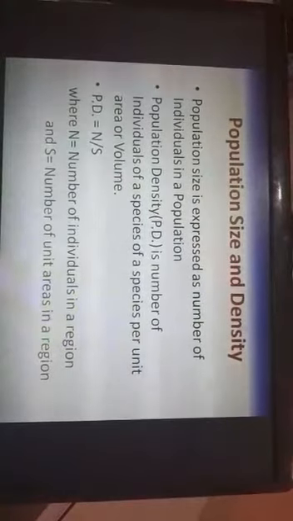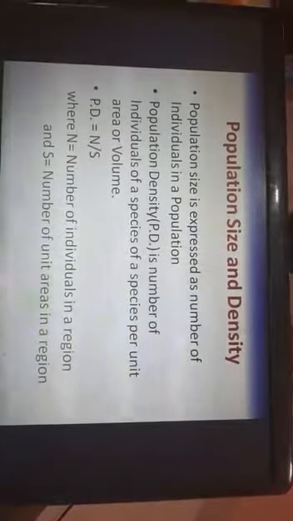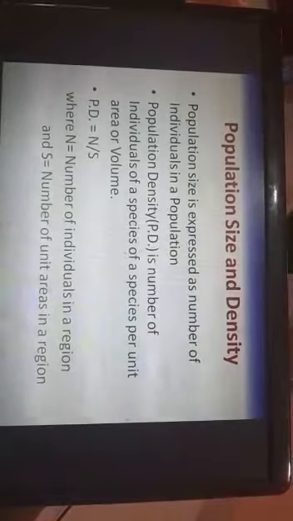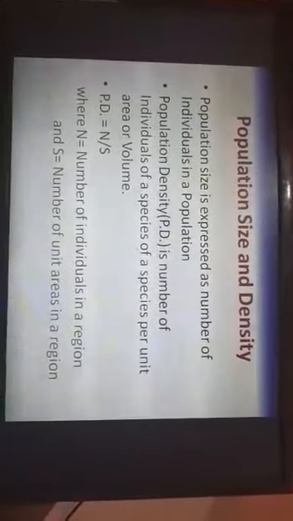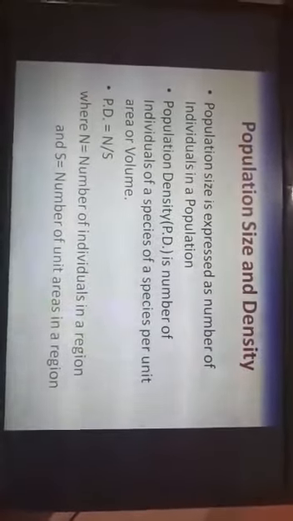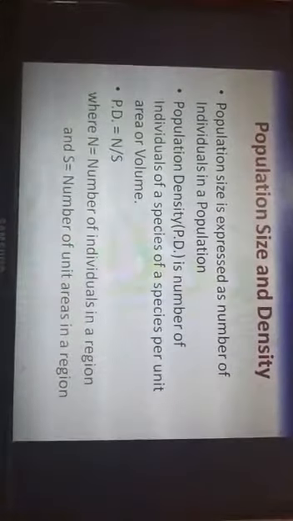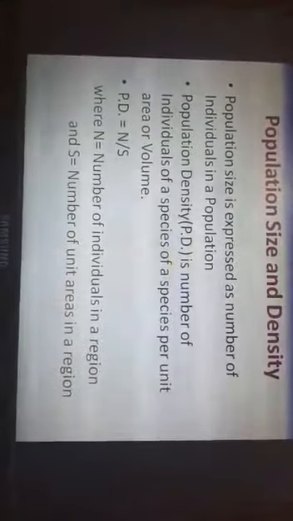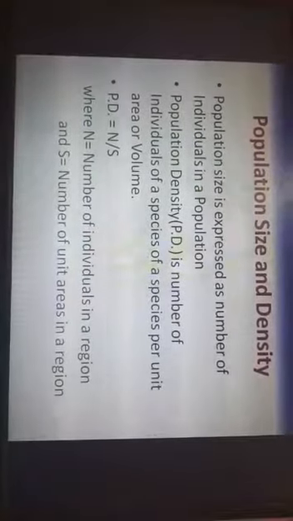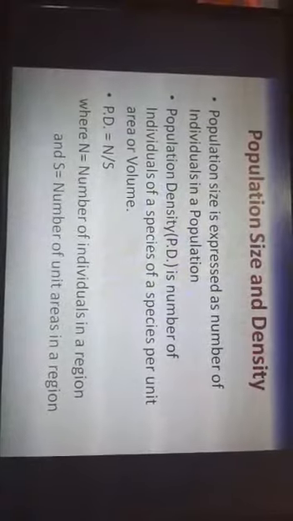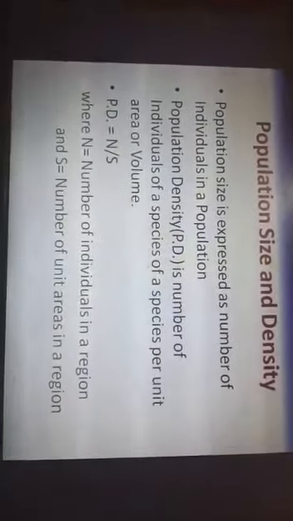Now first is the population size and density. Population size is expressed as the number of individuals in a population. That is, how many individuals are there. We can represent it as the number of individuals of a species per unit area or volume. That in a particular area, suppose 1 kilometer or 100 kilometers, how many individuals are residing in that area.